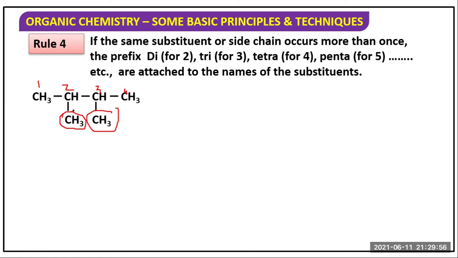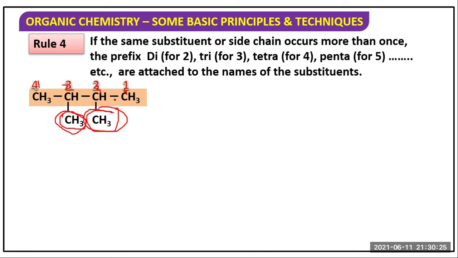What will be the name? 2 position contains 1 methyl group. 3 position contains another methyl group. Clear? So it is 2, 3 dimethyl butane. There is a long chain, contains 4 carbon and it is alkane. So it is butane. Clear?